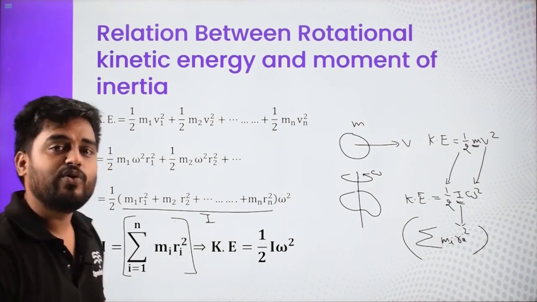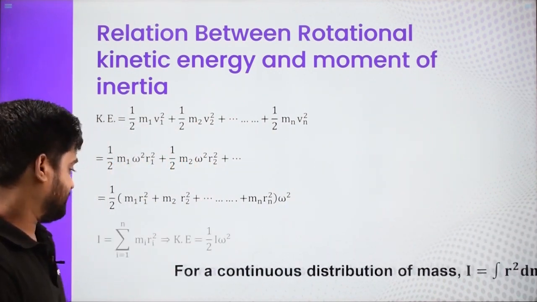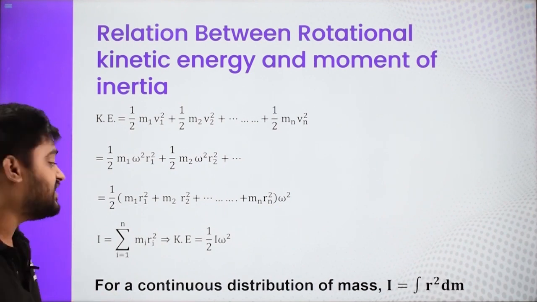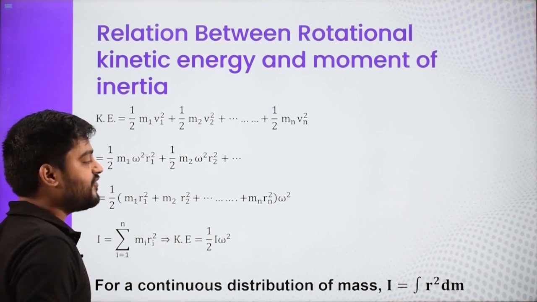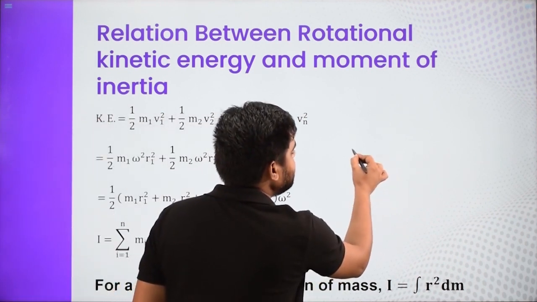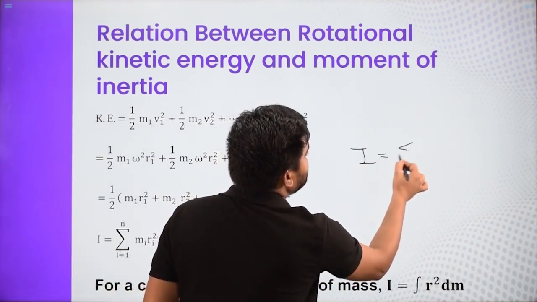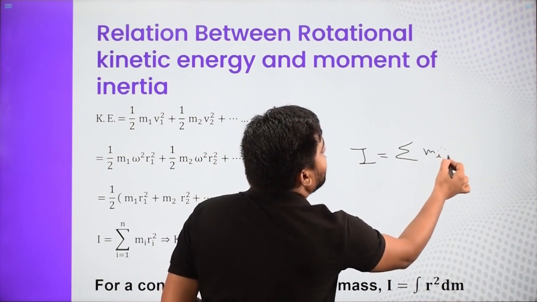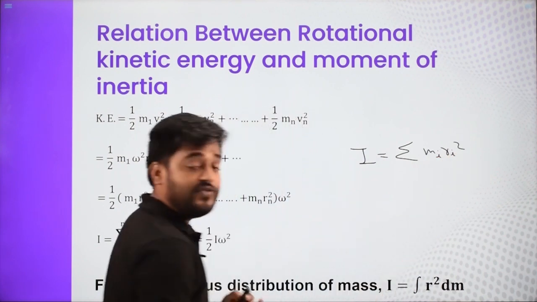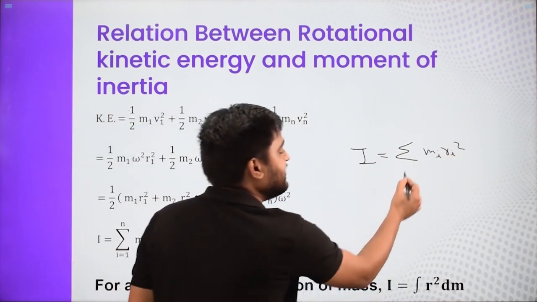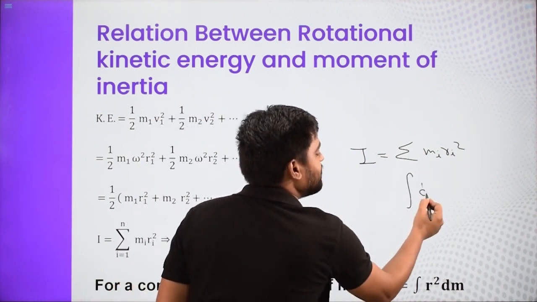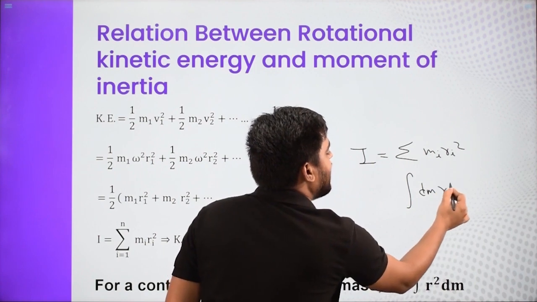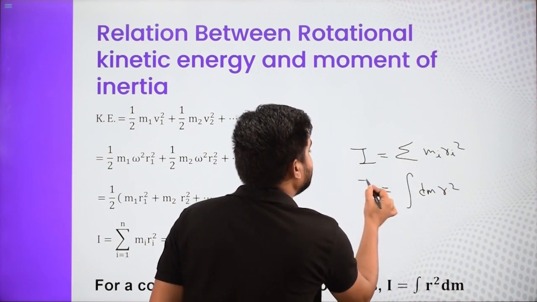Now we will discuss more, but let us first study a continuous mass. If you have to find the moment of inertia of a continuous mass, I is nothing but summation mi ri square, and for a continuous mass this summation sign becomes integration, this mass becomes a small mass dm, and this becomes r squared. So this is for a continuous object.